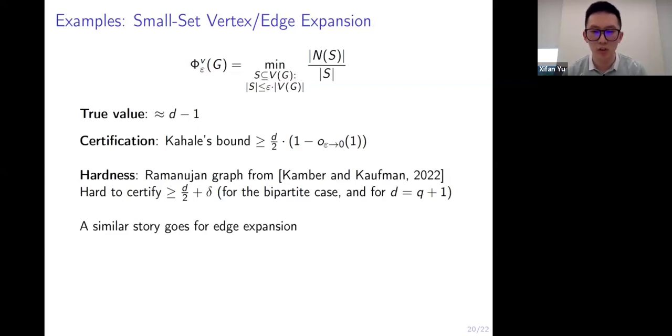This holds for graphs G with non-trivial eigenvalues at most 2 square root of d minus 1 plus little o(1). And we can use the Ramanujan graphs from the Cameron-Kaufman result to show that it is actually hard to certify a bound better than d/2 plus delta. But we remark that this only works for the bipartite case, and for degree d that is a prime power plus 1. And a similar story goes for the edge expansion, and one can show that for some specific cases, the Cheeger bound is also optimal.